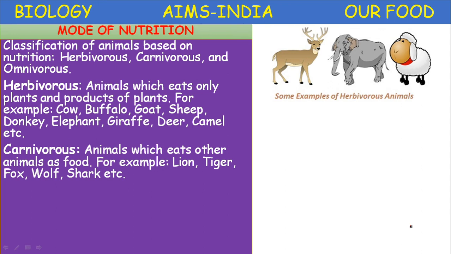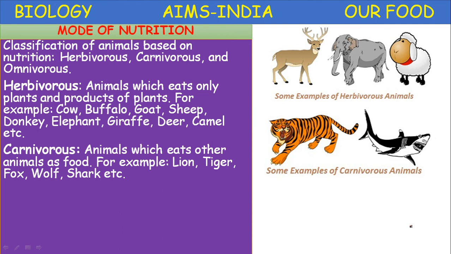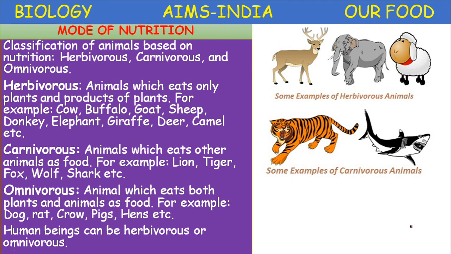Carnivorous animals, the animals which eat other animals as food, or which feed on the flesh of other animals, are called carnivorous animals: lion, tiger, fox, wolf, shark, etc. So here tiger and shark are carnivorous animals. They feed on the flesh of other animals.